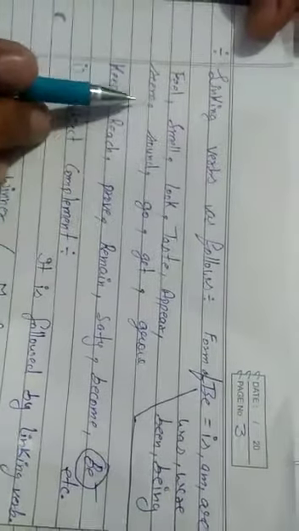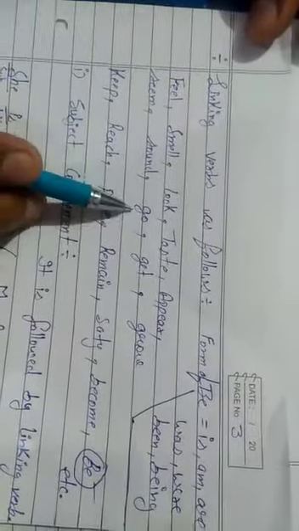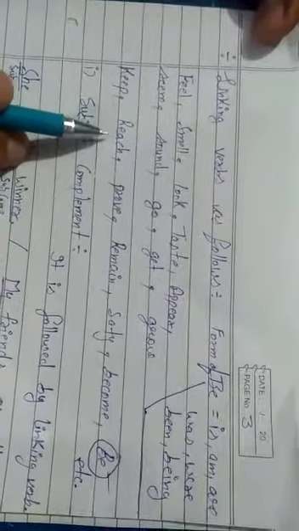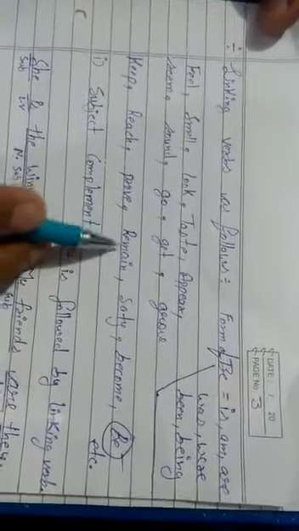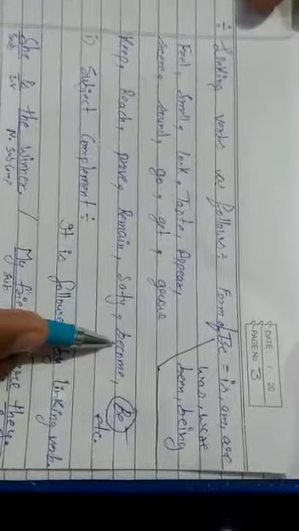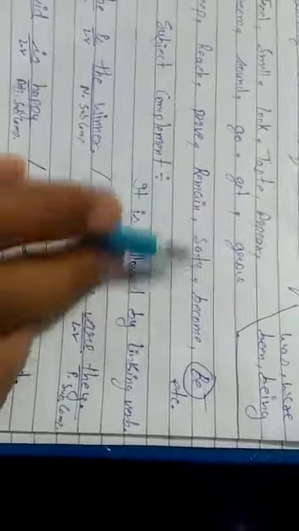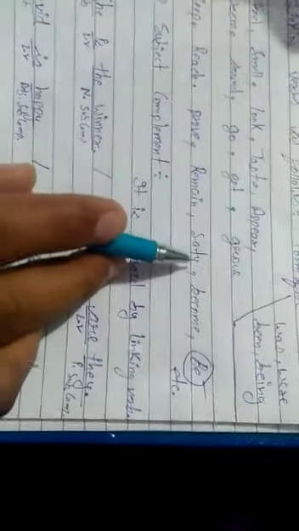Linking verbs are as follows: feel, smell, look, taste, appear, seem, sound, go, get, grow, keep, reach, prove, remain, stay, become, and be itself, etc. Some other verbs are also linking verbs. We cannot mention all of them, but these are some of the linking verbs given to you so that you can understand.